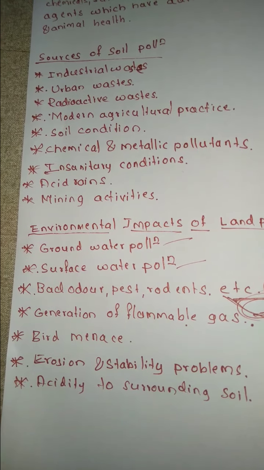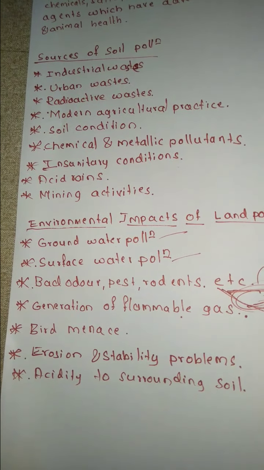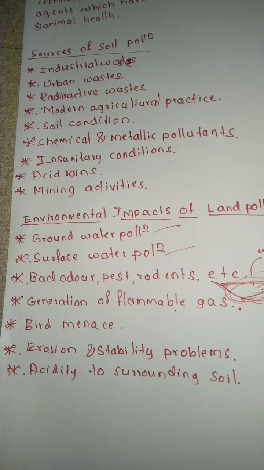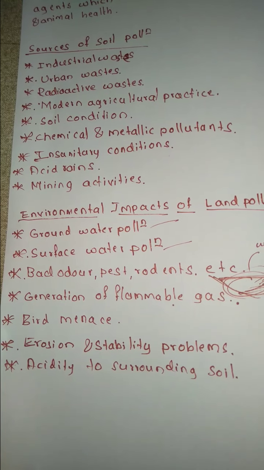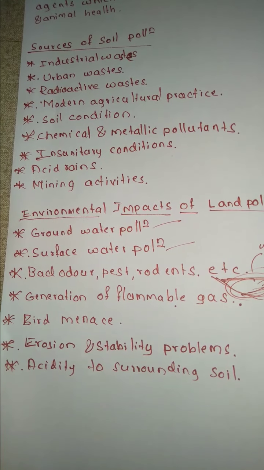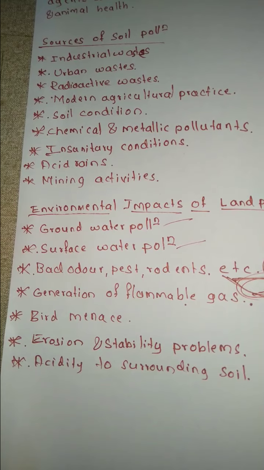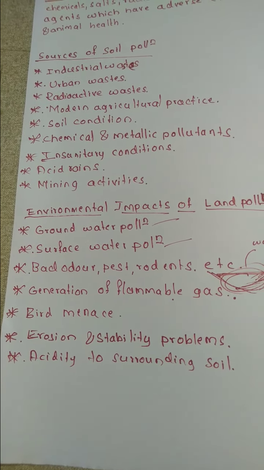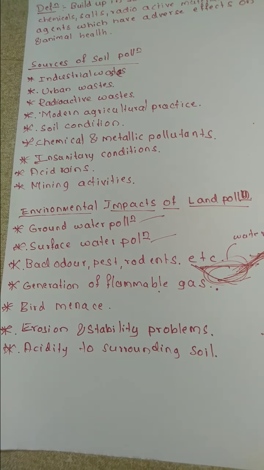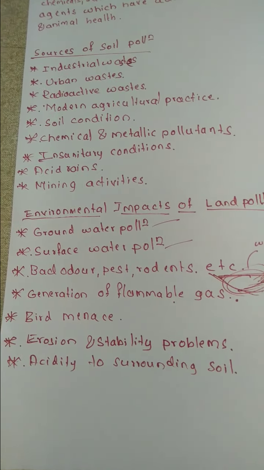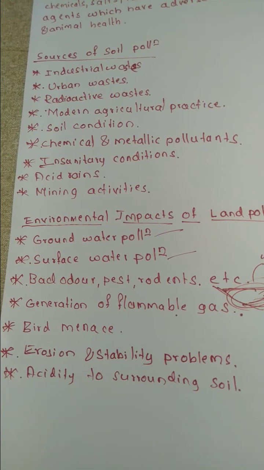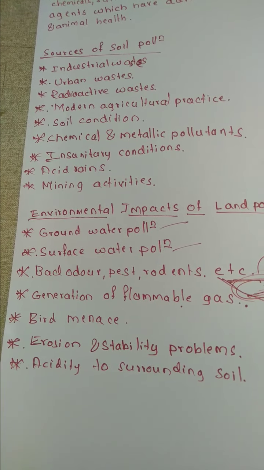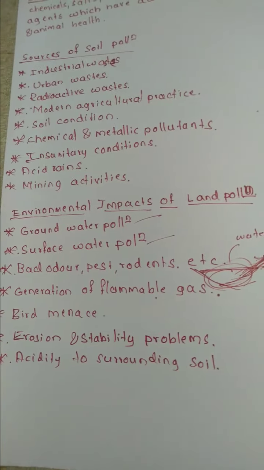Now if the solid wastes contain biodegradable material, then due to the decomposition, as we have talked regarding the leachate, it will normally be acidic in nature, and then it is going to percolate into the surrounding soil and create acidity in the surrounding soil. When the soil becomes acidic, it is going to affect plant growth and create a problem for the growth of the plants.